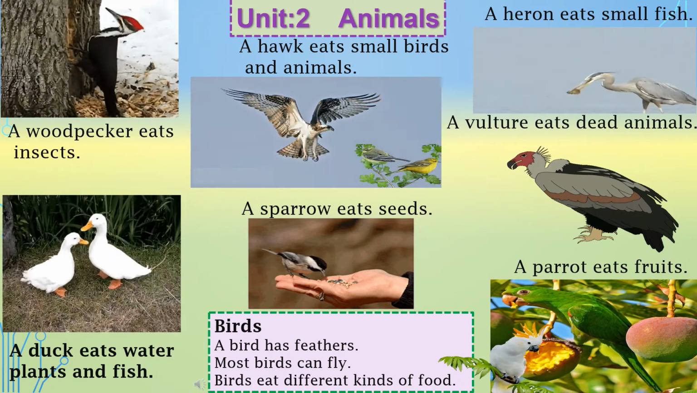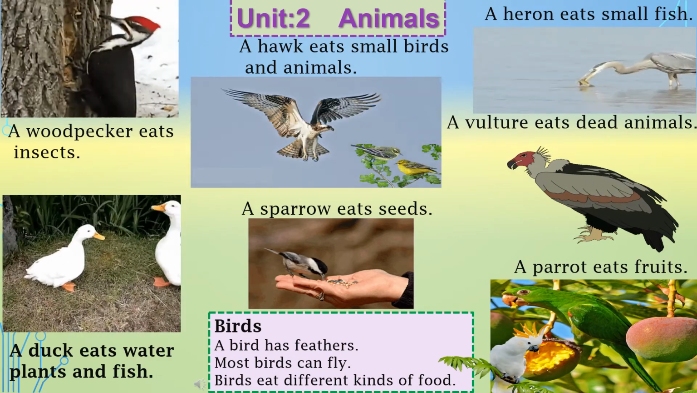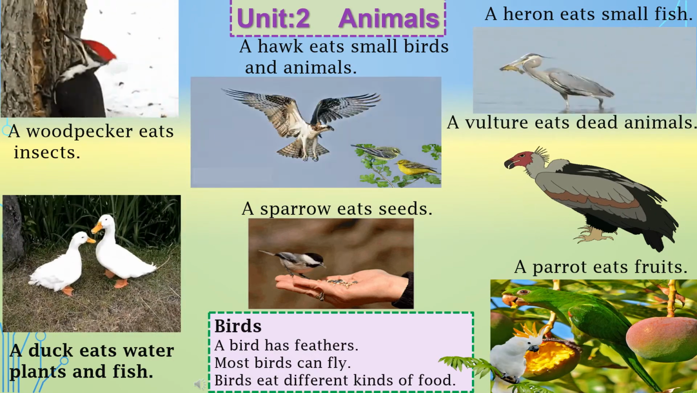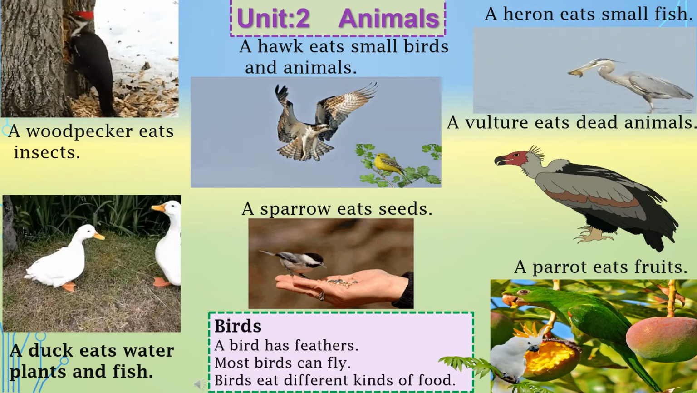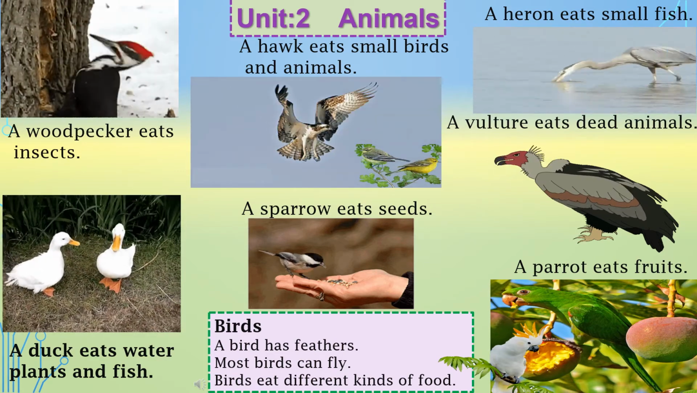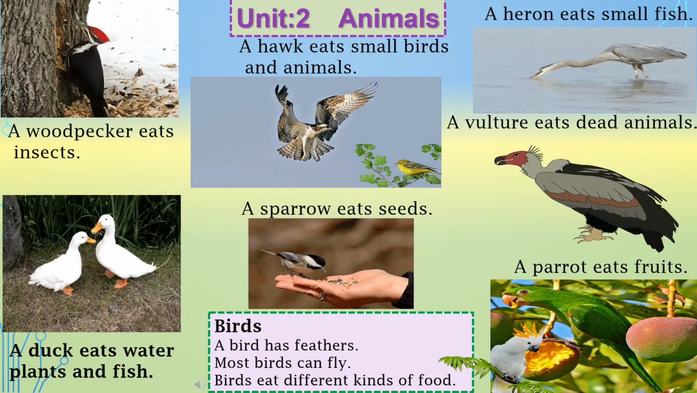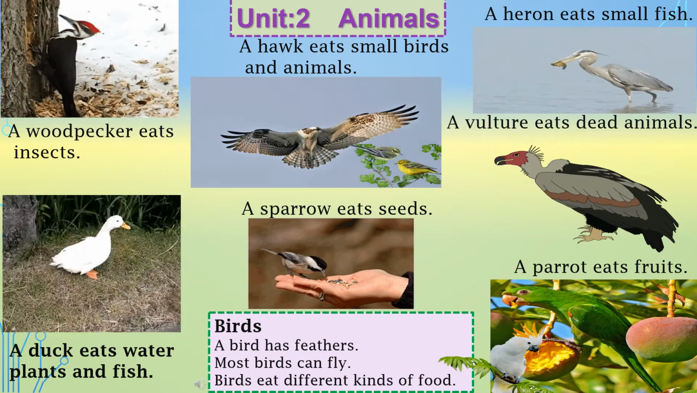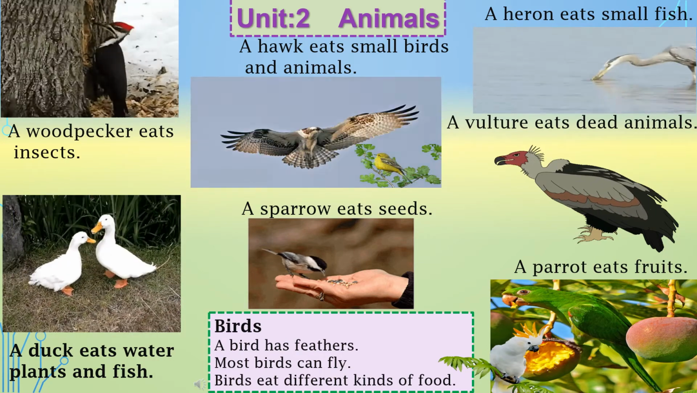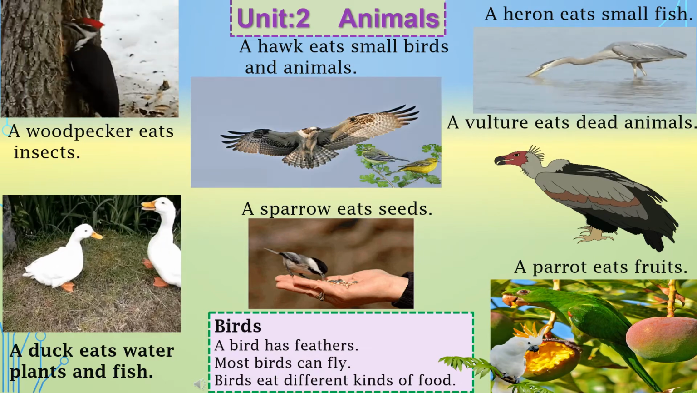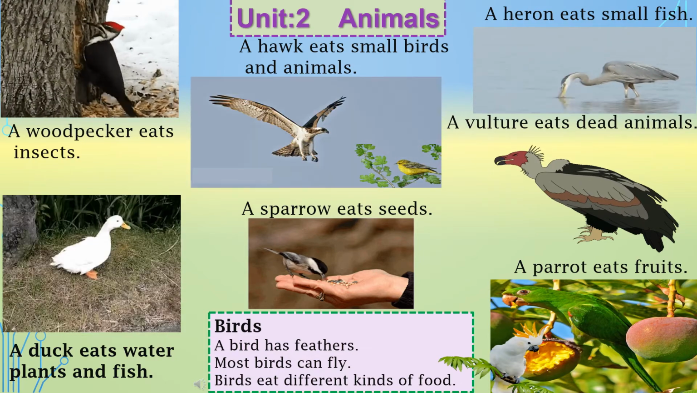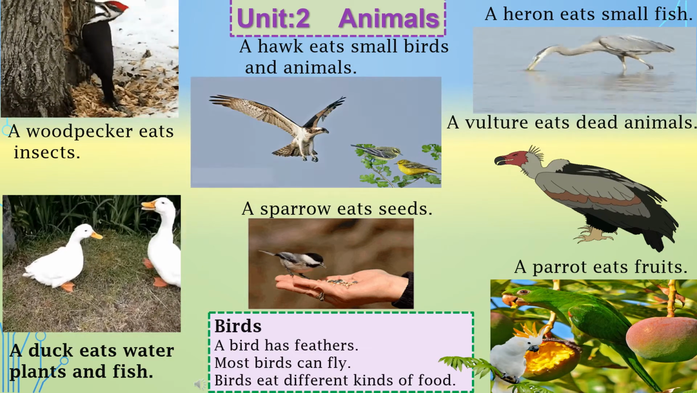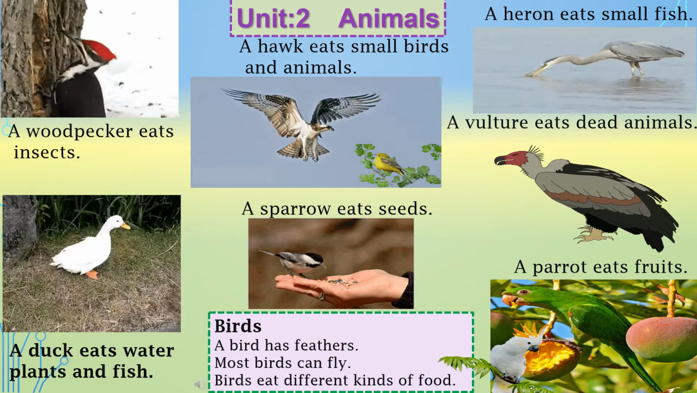Now this is the picture of a hawk. A hawk eats small birds and animals also. So read it: a hawk eats small birds and animals. This is a heron, and it eats small fish from the water. So here it is written, a heron eats small fish. As you can see in its beak, there is a small fish.